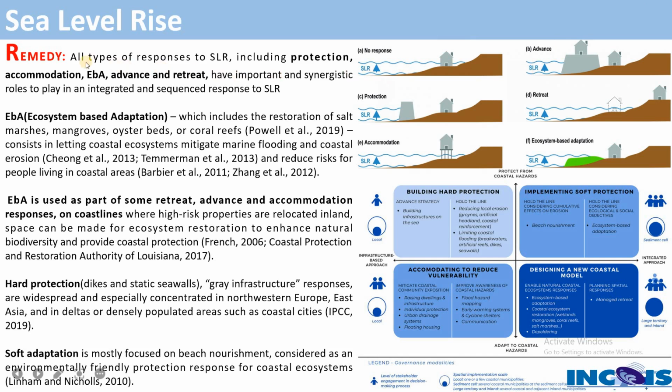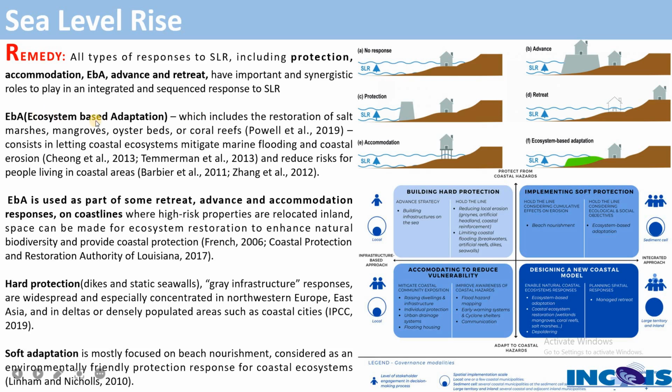Some international and national organizations have already set up some mitigation strategies to protect against or respond to sea level rise. If you see this illustration, you can understand how we have to respond to sea level rise: no response, advance, protection, retreat, accommodation, and ecosystem based adaptation. This shows in which manner we have to protect our belongings near the coast when the sea level rises, I mean, while fighting against sea level rise, right?